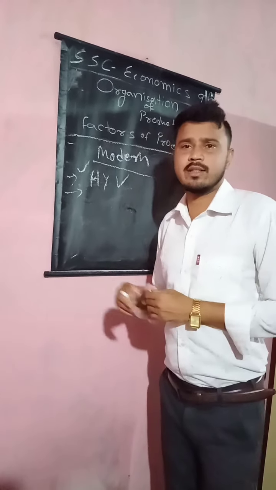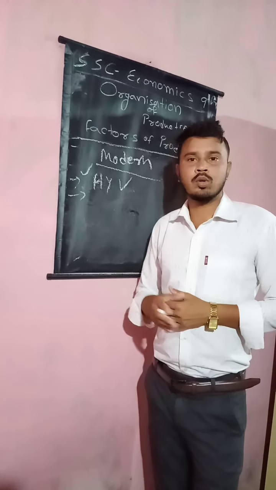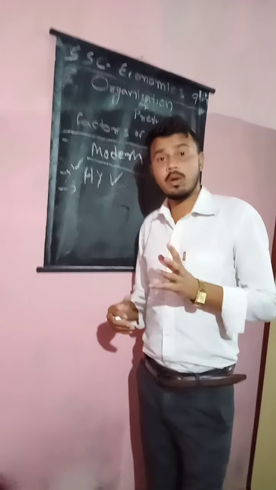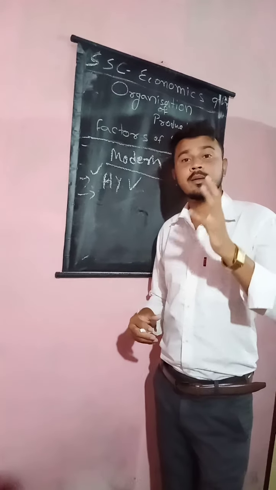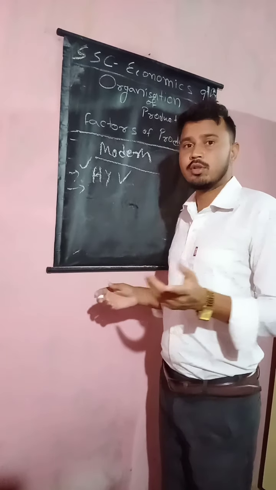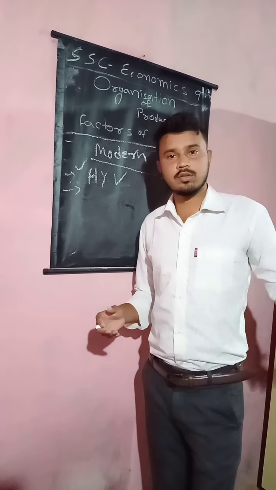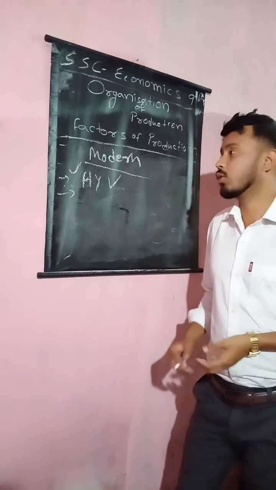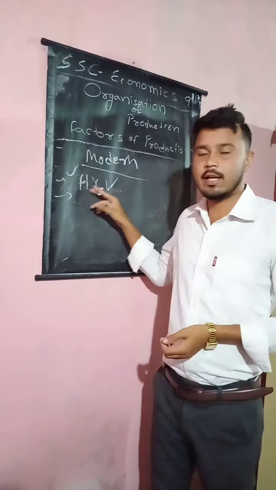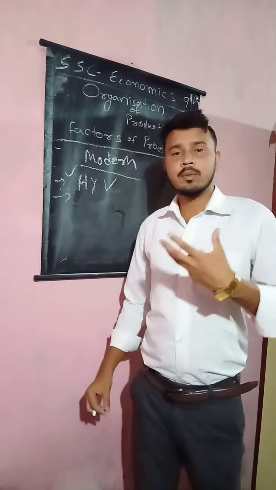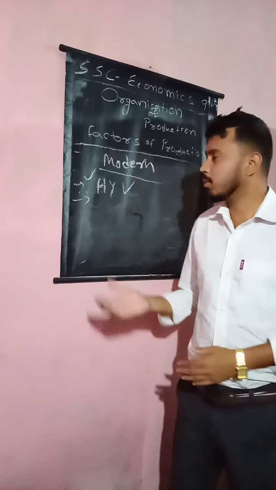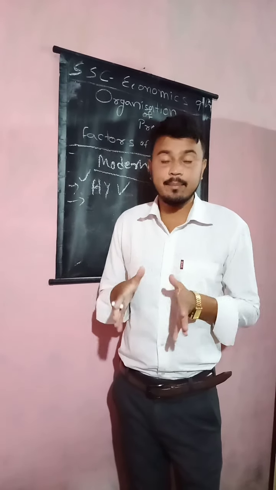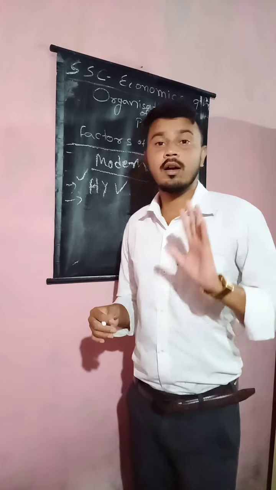It took place in Punjab, Haryana, and Uttar Pradesh. After the green revolution, India was called a self-sufficient food grains country. Before the green revolution, we imported food grain from other countries, but after it, we export food grain to other countries. So the green revolution helped to improve our productivity. By using the modern farming method, we can produce more and more in the same land. As you know, land is fixed capital.